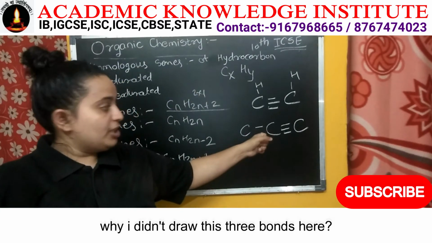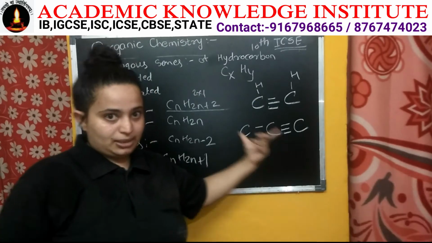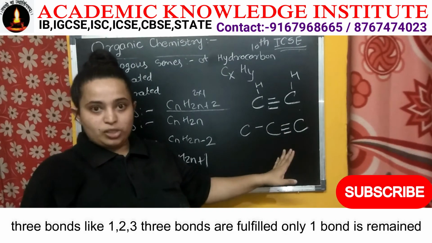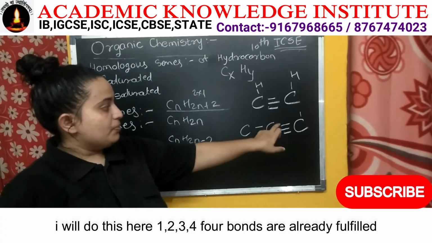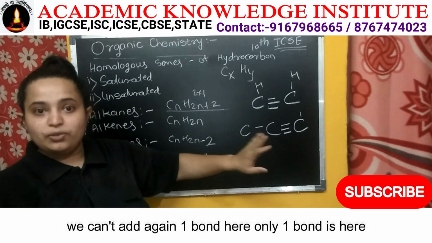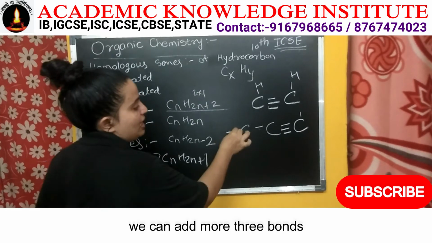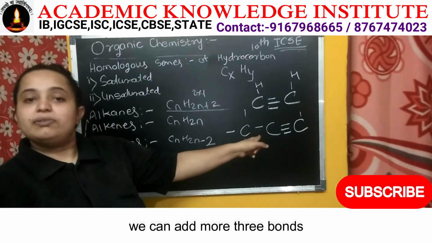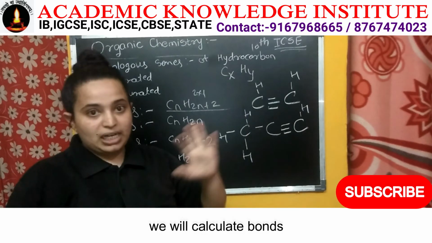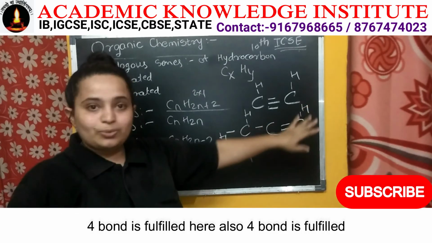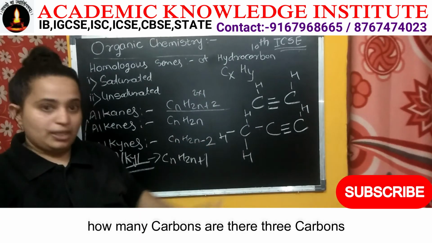Why didn't I do the 3 bonds here? You can do it here also, but either here or here, not on both sides. There are 3 bonds, like 1, 2, 3. 3 bonds are fulfilled, only 1 bond remains. So I will do this here. With this carbon, 1, 2, 3, 4, 4 bonds are already fulfilled, so we cannot add another bond. Here only 1 bond is there, so we can add more 3 bonds. So we will do it this way. Then we will calculate their bonds. 1, 2, 3, 4, 4 bonds are fulfilled. 1, 2, 3, 4, 4 are fulfilled. 1, 2, 3, 4, 4 are fulfilled.